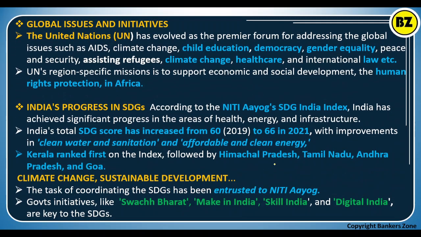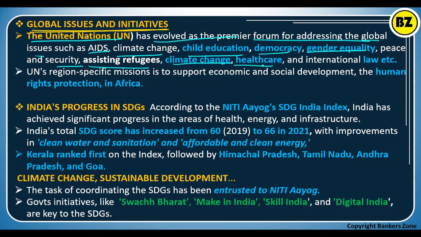Now see, global issues and initiatives. So what are the global issues and what initiatives have been taken? The United Nations has evolved as the premier forum for addressing global issues, for example AIDS, climate change, children's education, democracy, gender equality, peace and security, assisting refugees of other countries, then health care, international law, maintaining international peace. So these are the different initiatives that the United Nations has taken.